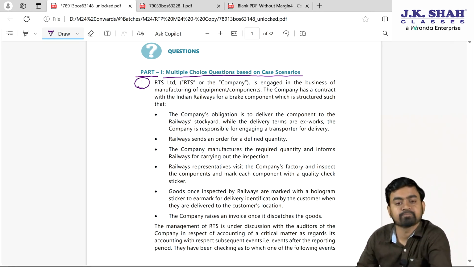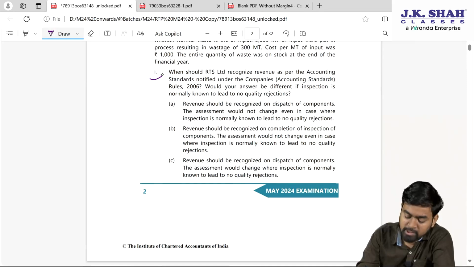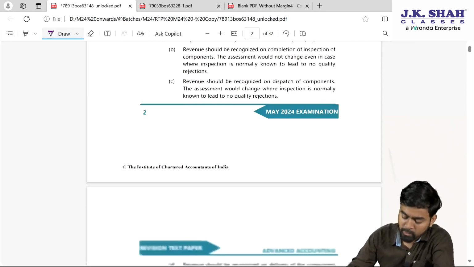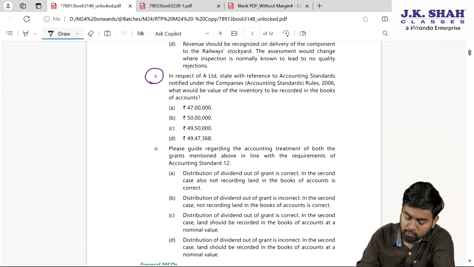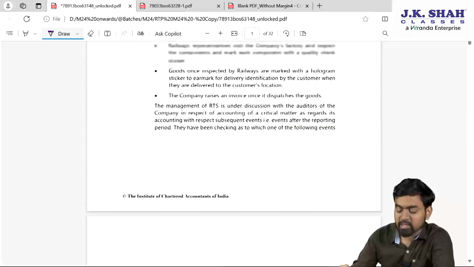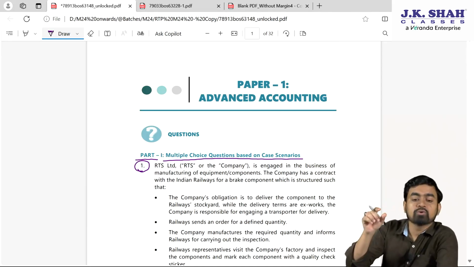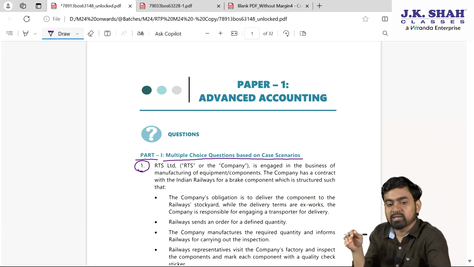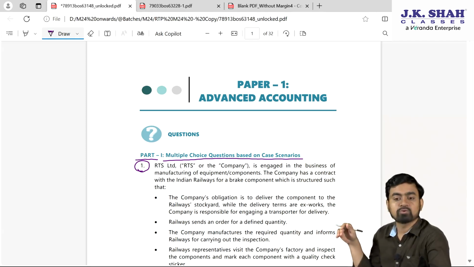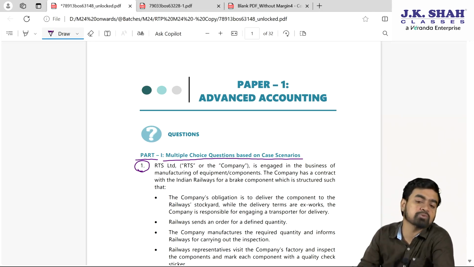Question number 1. My dear students, they have given one case study here. You can see the long case study, and there are 3 questions attached to it: question 1, question 2, question 3. Now, we will read the case study, but many things are not necessary while answering MCQs. Your objective is to quickly go through the case study and then the MCQs, and then decide based on which accounting standard that particular MCQ has been asked.